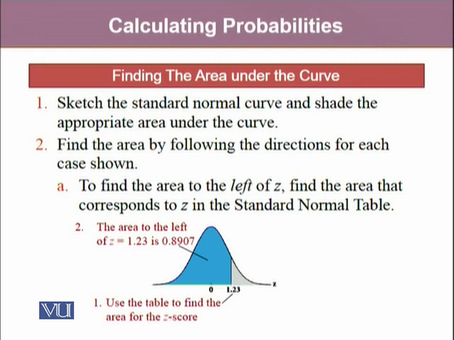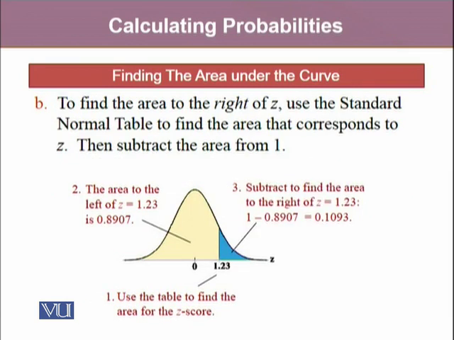In the case where z equals 1.23, the area to the left will be 0.8907. In another situation, if our interest is to find the area to the right of z, then using the table for the standard normal cumulative probabilities, firstly we find the area to the left of z equals 1.23, which is 0.8907, and then we subtract it from 1.